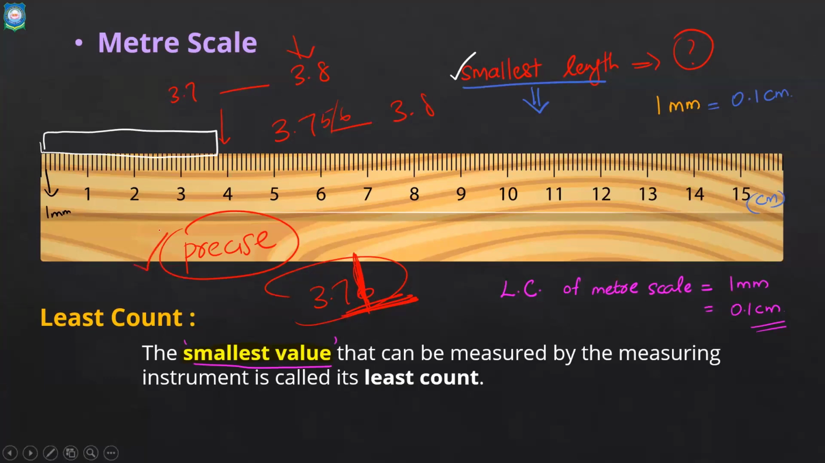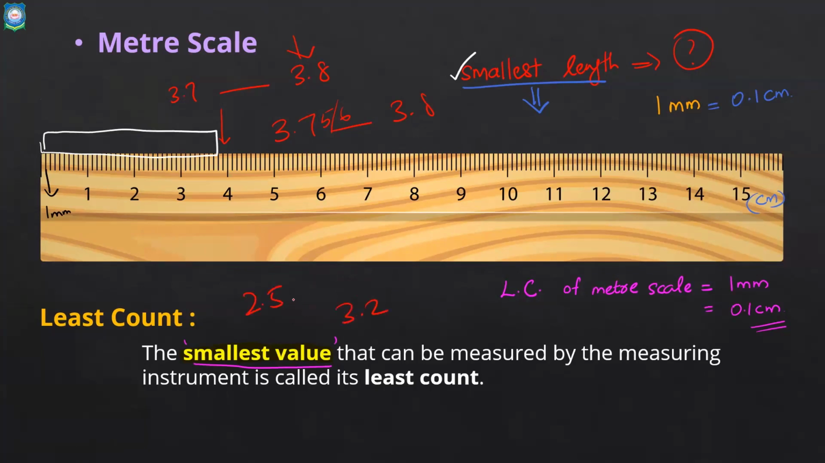Got the idea? Yes or no? Using a meter scale only, you will get lengths up to 2.5 or 3.2. I will not get the next decimal. But to get the next decimal, you should use a more precise instrument. This word is very important. Precise instrument. Precise means how well you can accommodate for decimal.